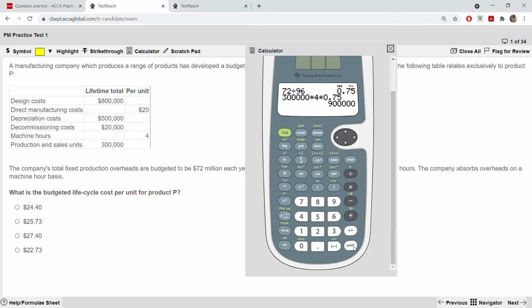How are you going to do it? 800,000 total life cycle cost. Okay, what is the total life cycle cost? It is 8,220,000.